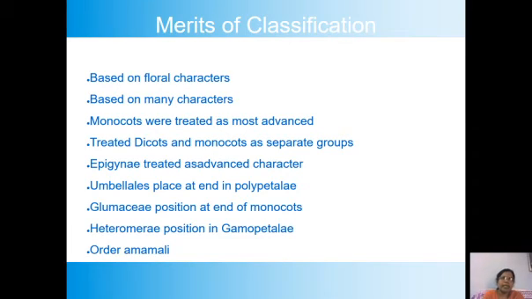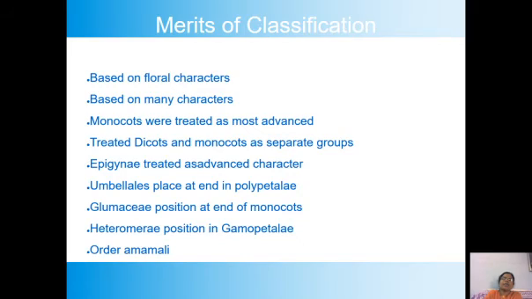In Polypetalae, it started with Thalamiflorae, hypogynous condition, and in the Gamopetalae it started with Inferae, which has epigynous flowers. Here is a controversy in the placement. In the Polypetalae, Bentham and Hooker treated hypogynous condition as very primitive, but when it comes to the Gamopetalae, epigynous is treated as the primitive condition.